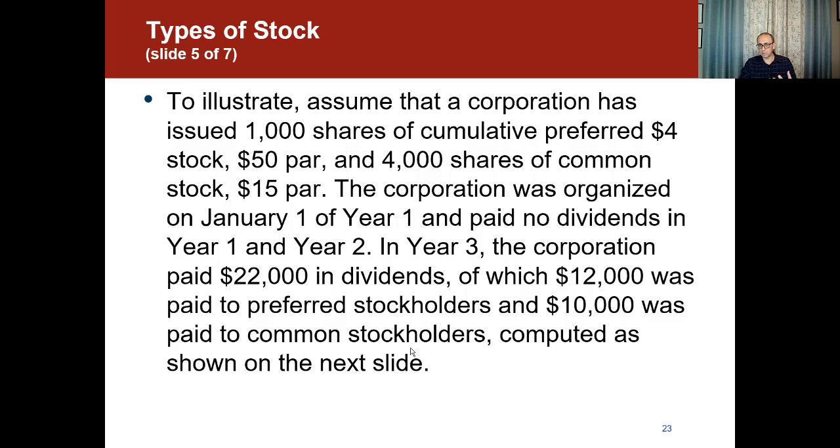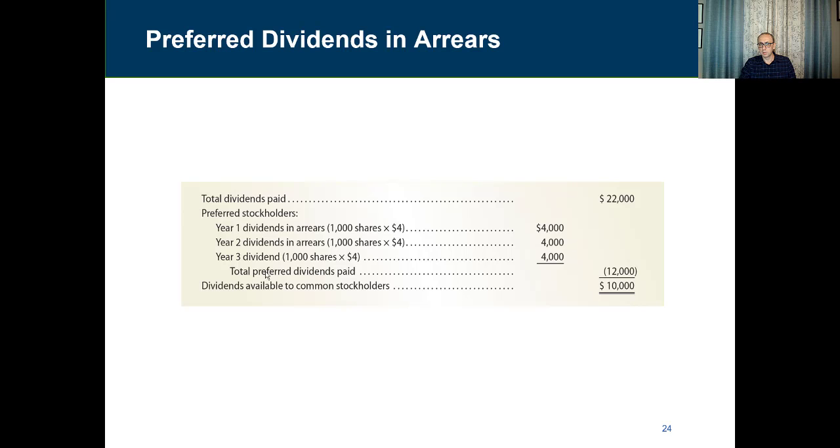So now let's see how it can be presented on a chart. The total dividends paid is $22,000. For year 1, we have in arrears $4,000. For year 2, another $4,000 in arrears for the preferred stockholders. So you can see that the total for the first 2 years is $8,000. And then for year 3, the dividends for preferred stockholders for the current year is $4,000.